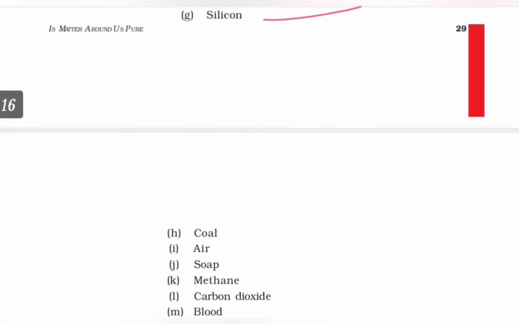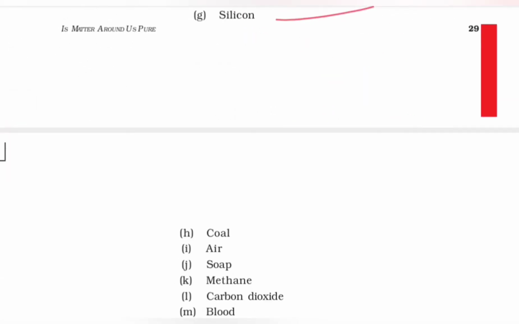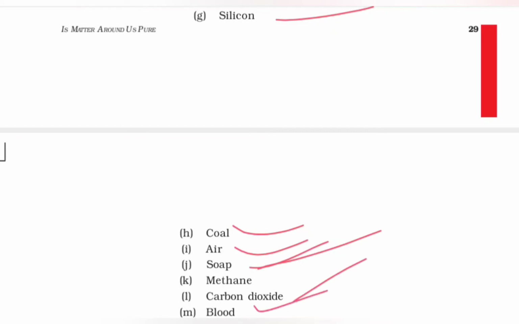Then we have coal, which is a mixture, air is a mixture, soap is a mixture, methane is a compound, carbon dioxide is a compound, and blood is again a mixture that we've already seen.